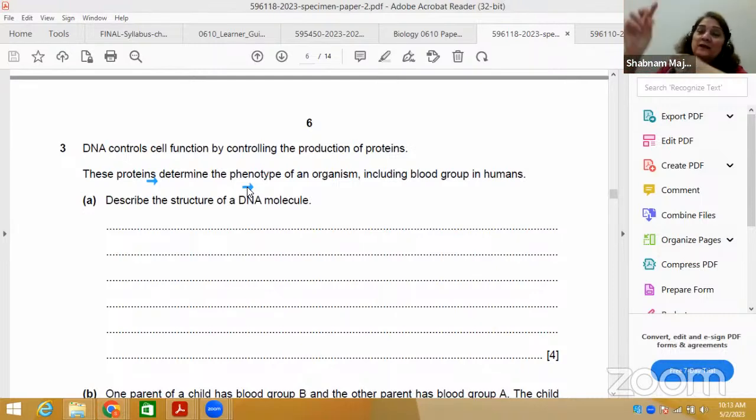So phenotype, and then alleles: dominant, recessive, homozygous, both alleles same; heterozygous, both alleles different. Dominance is expressed in two forms, homozygous dominant and heterozygous dominant, but recessive only expresses itself in the presence of the same alleles, which are always homozygous. What is phenotype? Observable characteristics. The traits which can be observed are called phenotype. Phenotype is basically controlled by genotype as well as environment. What is genotype? The genetic makeup.